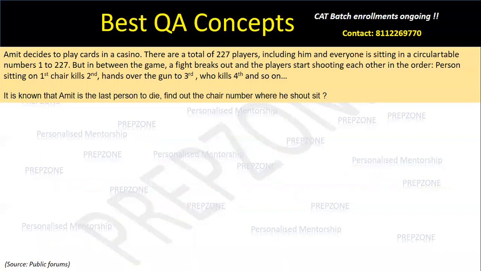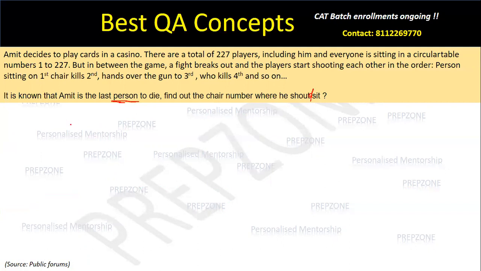Let's jump on to the question of the day. The question says, Amit decides to play cards in a casino. There are a total of 227 players, and everyone is sitting on a circular table numbered 1 to 227. But in between the game, a fight breaks out and the players start shooting each other in order. The person sitting on the first chair kills the second and hands over the gun to the third. It is known that Amit is the last person to die. Find out the chair number where he should sit.